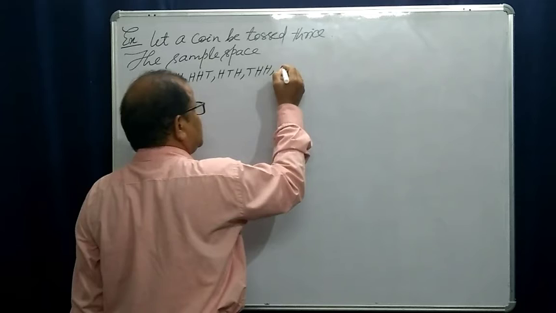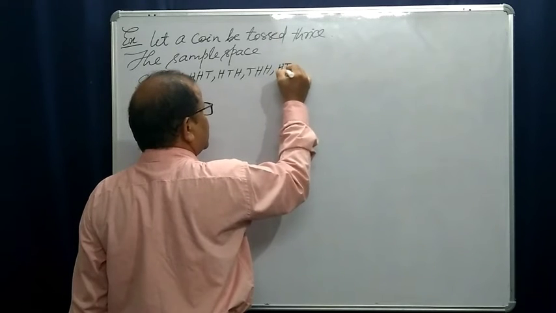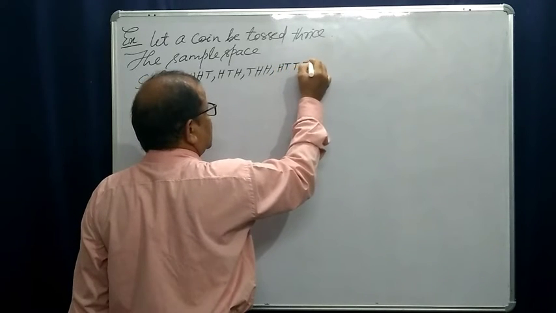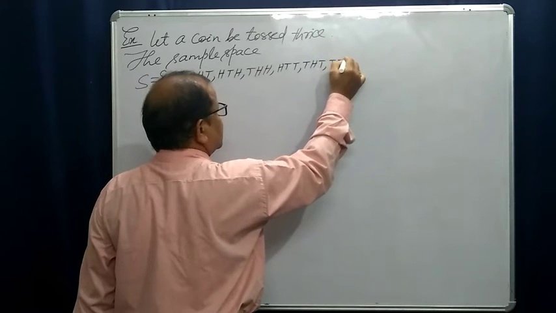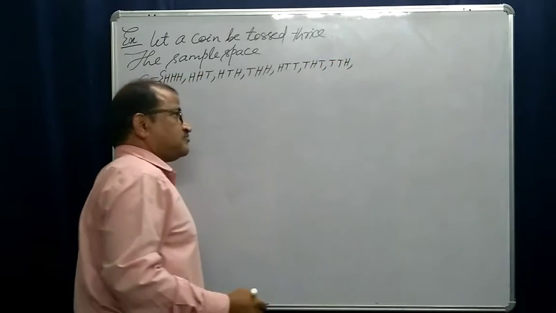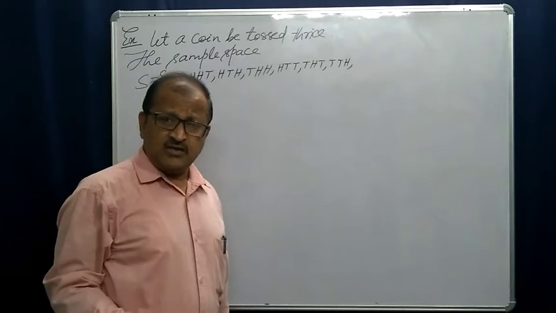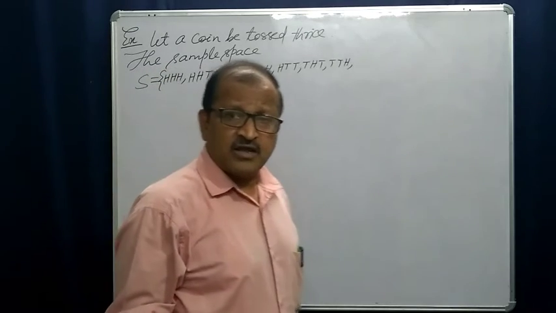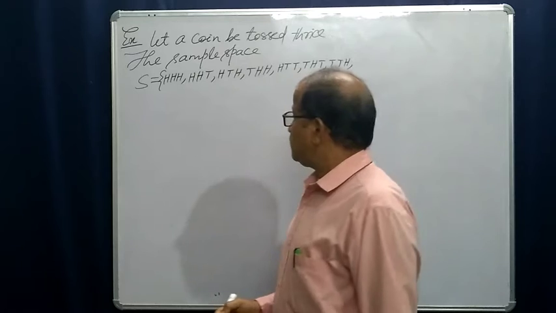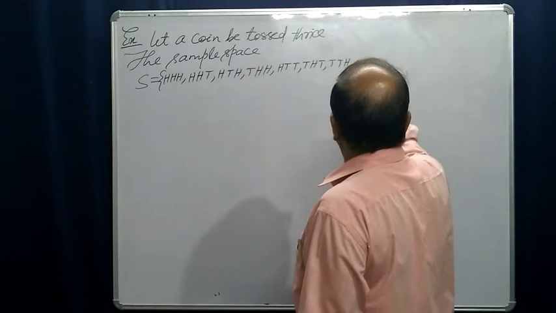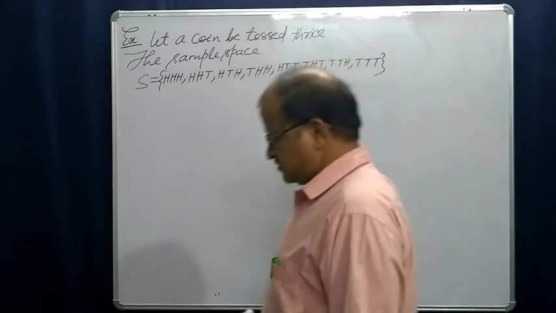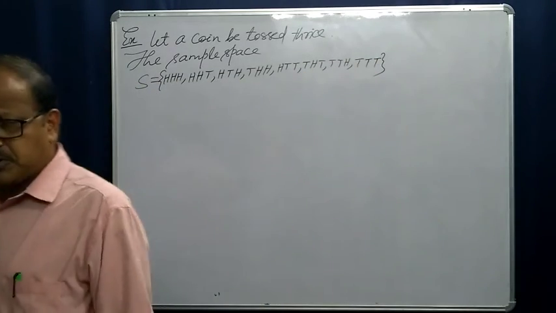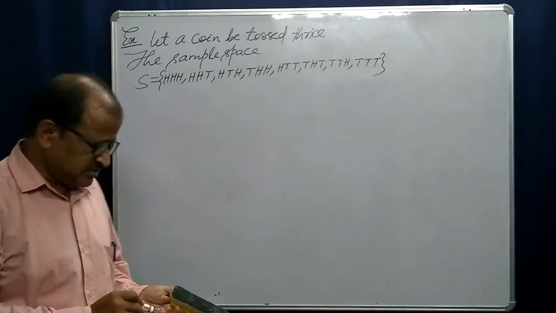Similarly, we can get 1 head but 2 tails. This is the way in which we can get 2 tails, 1 head, and finally we can get 3 tails. These are the possible outcomes.